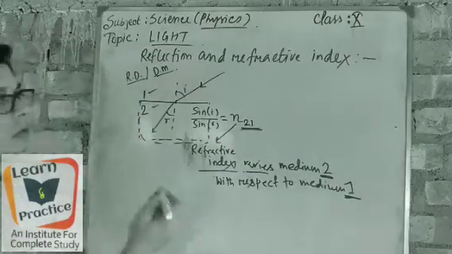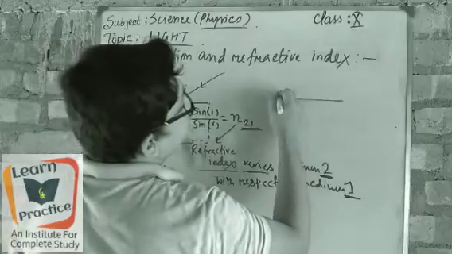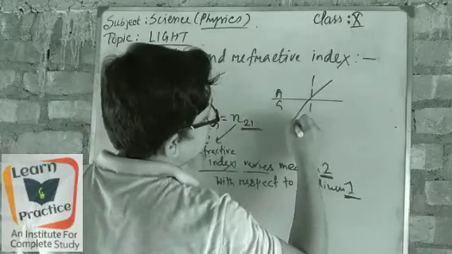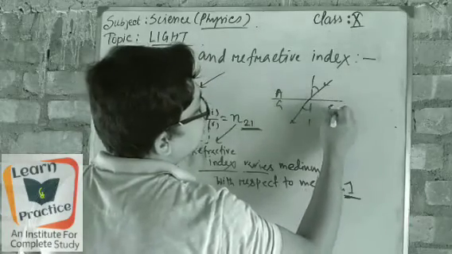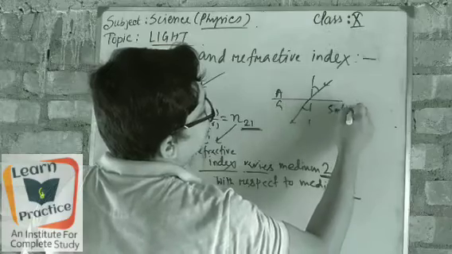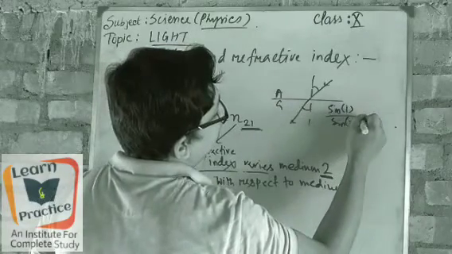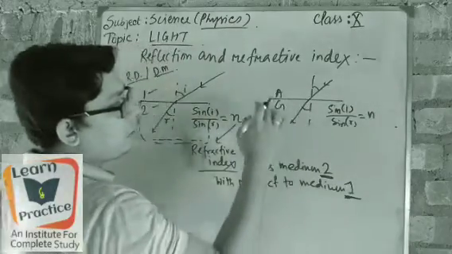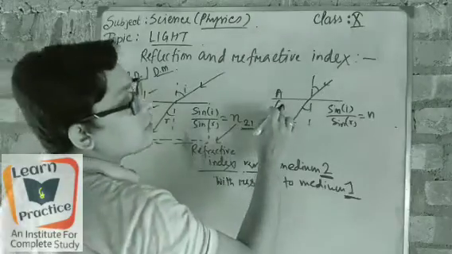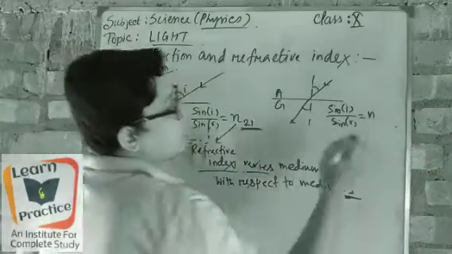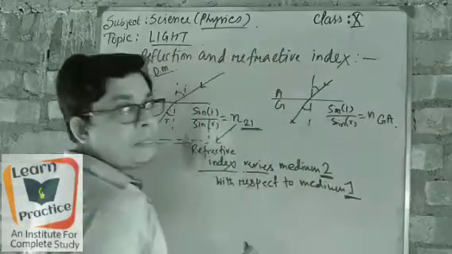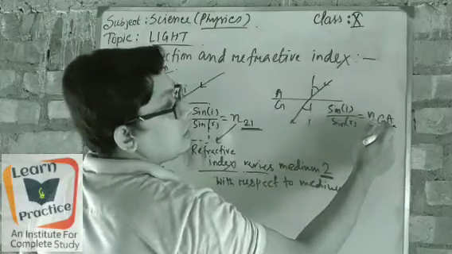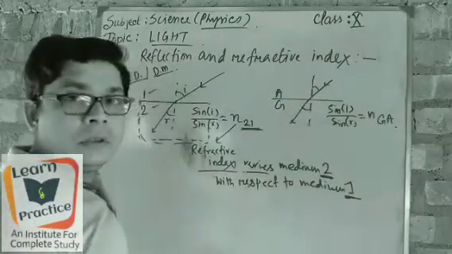Now come to the earlier examples. Suppose you take air and glass, so it has come like this. What will you say? Sine i by sine r equals n. Then what will you write at first? A g or g a? g a, of course, because glass is denser than air. So here we will write g a. It means the refractive index of glass with respect to air. Got it?